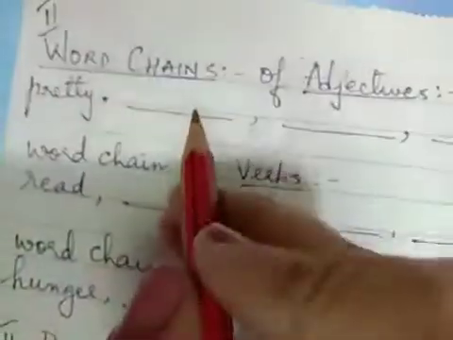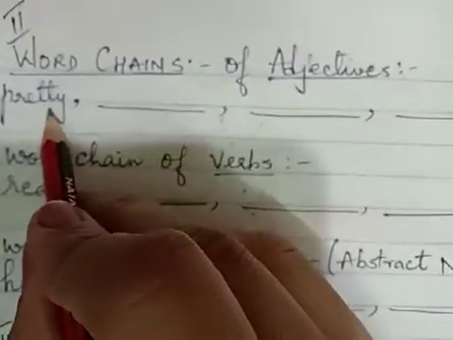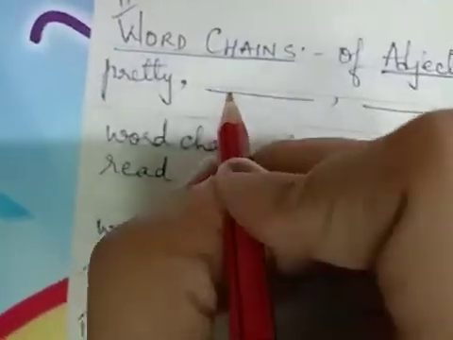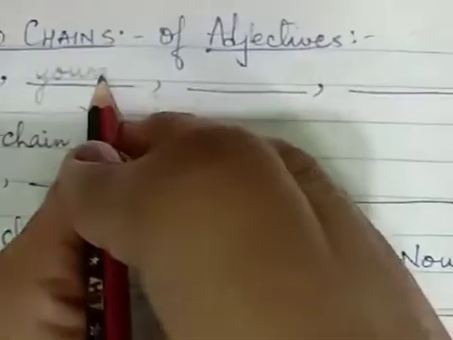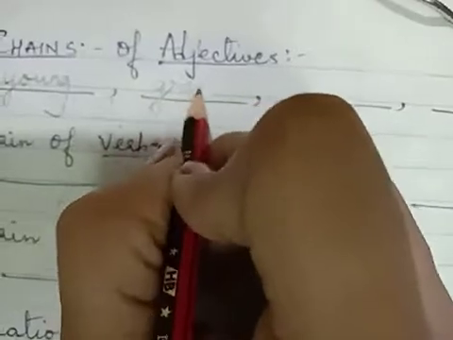So now, first one we come to is adjectives. So pretty is an adjective. It's ending with a Y. So the next adjective that we can write is young. It's ending with a G. So the next adjective that we can write is great.